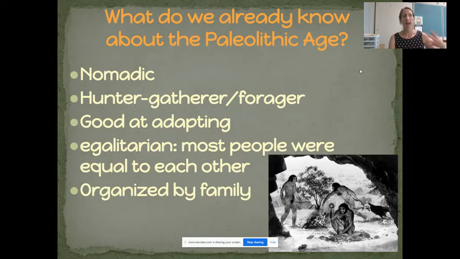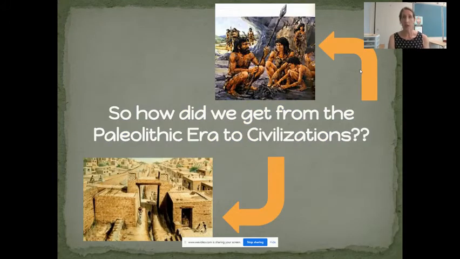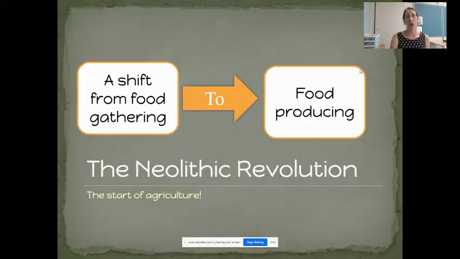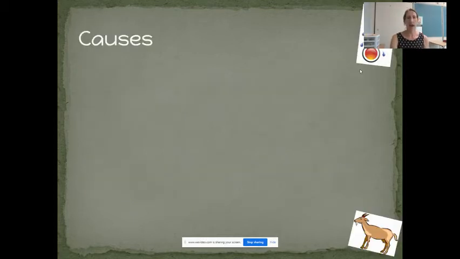Okay, so how did that lifestyle change so much from what we've learned to civilization, right? And this answer is very straightforward. Farming, the domestication of plants and animals. People started farming. So what does that mean? Why did they do that? So we're still in the causes, that far left-hand column of what caused the Neolithic Revolution. What caused people to shift from gathering and foraging for their food to producing it themselves. That's what we're looking at, okay?